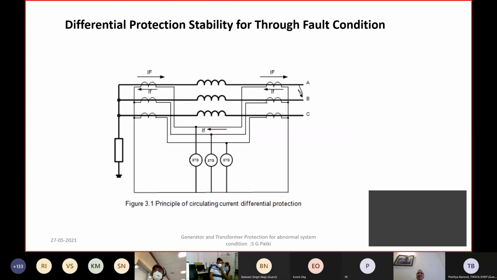Now, when you have transient and subtransient currents, you will always have some sort of DC offset in the fault current. This peak current, which is initially experienced with a DC offset, normally depends on the X by R ratio and the time constants of the transient and subtransient reactances, which decide how long that decrement of the current will last.